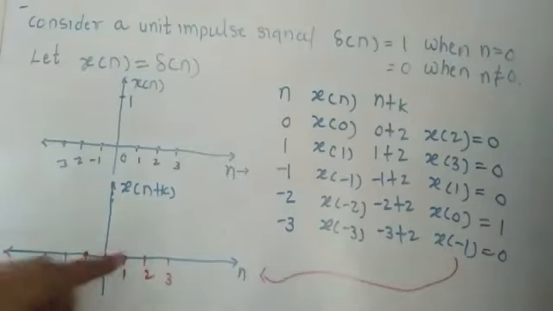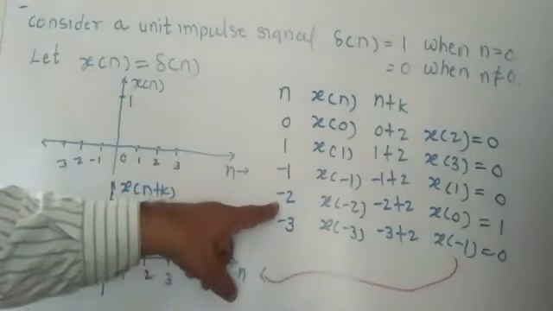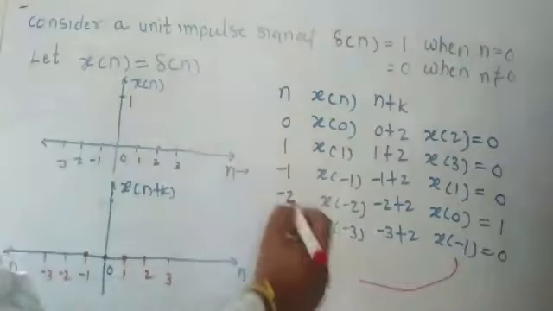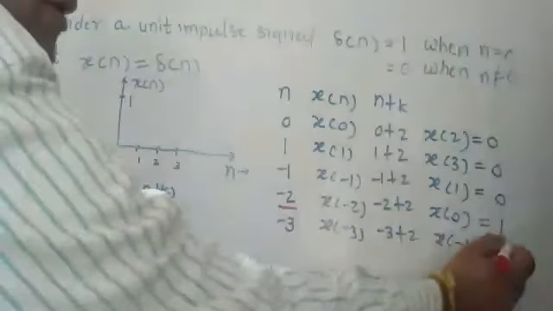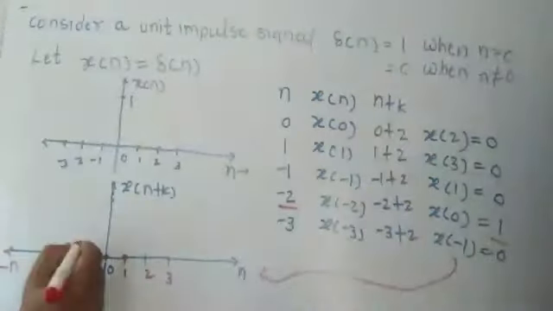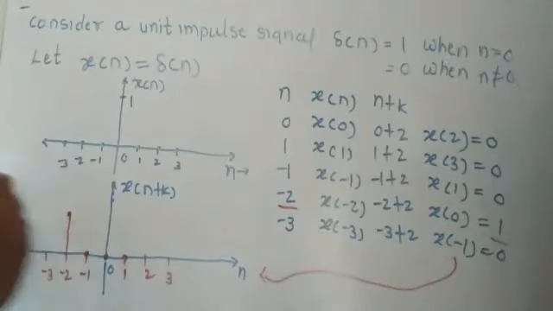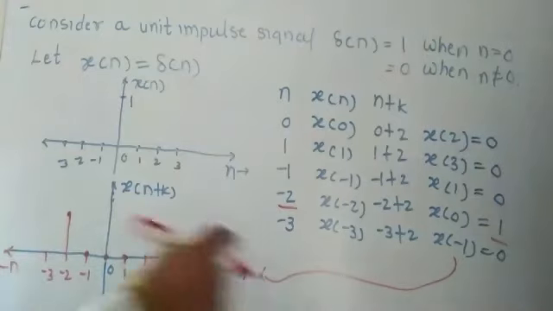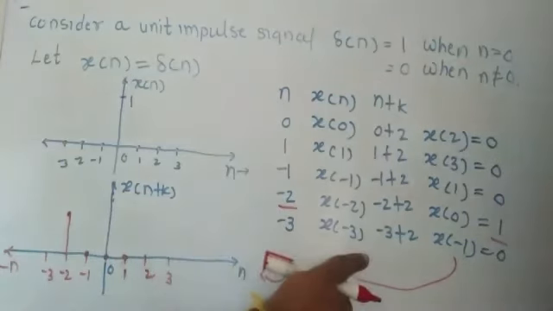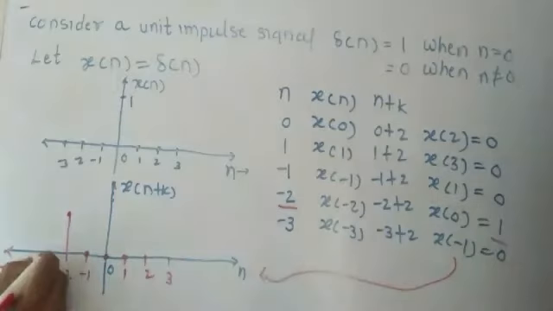Similarly at n equal to minus 2, what value did you get? At n equal to minus 2, you got 1, so you put that 1 here. And at n equal to minus 3 you will get 0.